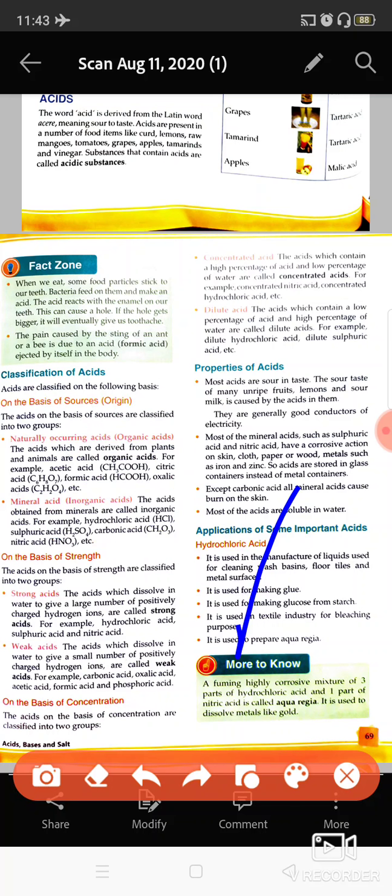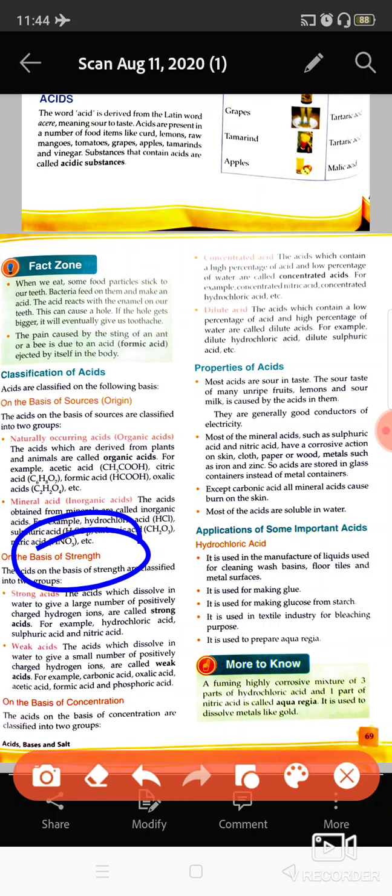Mineral acids are the ones produced by man in the labs by using minerals like calcium, hydrogen, oxygen, sulfur, whatever things are present, which can be combined to form these acids, like hydrochloric acid, HCl, sulfuric acid, H2SO4, carbonic acid, H2CO3, and nitric acid, HNO3. So these are the inorganic acids or the mineral acids.